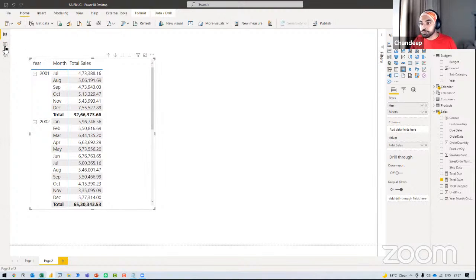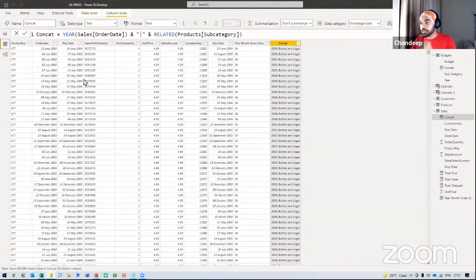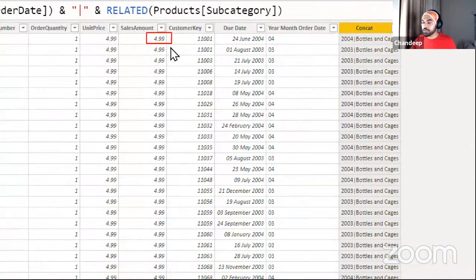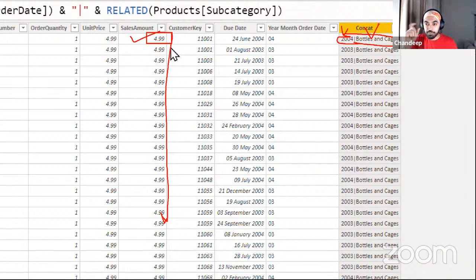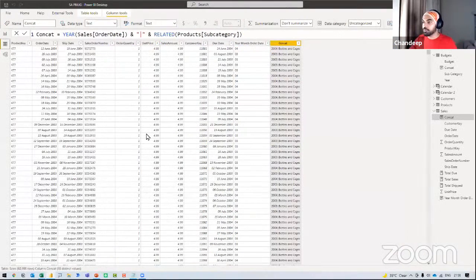Just recall the calculation, people. What was the calculation? The calculation was that I had to sum the individual sales amount with the category total. So if I'm selling bottles and kgs, I will apply this filter, 2004 and bottles and kgs, take that value and divide it by the total of that particular filter, which is nothing but the year filter and the product category filter, and then find the percentage. That percentage is going to give me a percentage allocation. That percentage allocation gets multiplied with the total budget of the year. Okay, no problem. Let me just build that calculation.